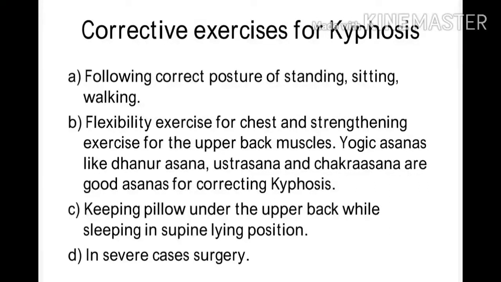Keeping a pillow under the upper back while sleeping in supine lying position, because when you keep a pillow there, it will press your kyphotic spine, and when you do this on a regular basis, it will help to correct kyphosis. And in severe cases, surgery is the only option.